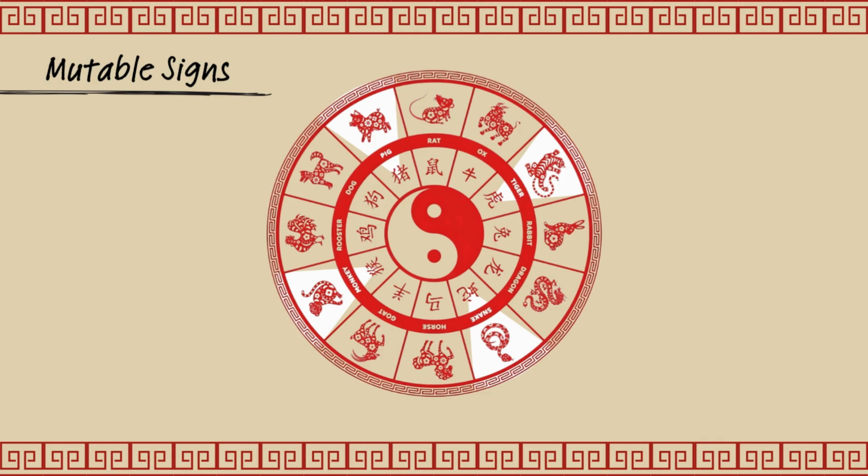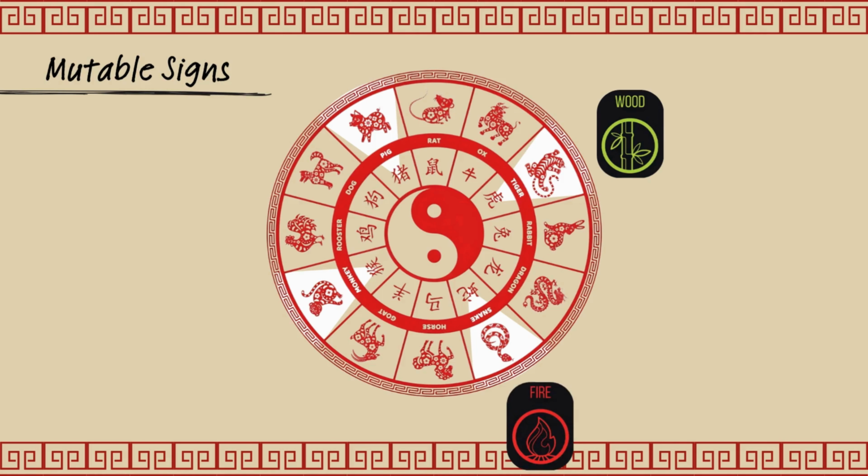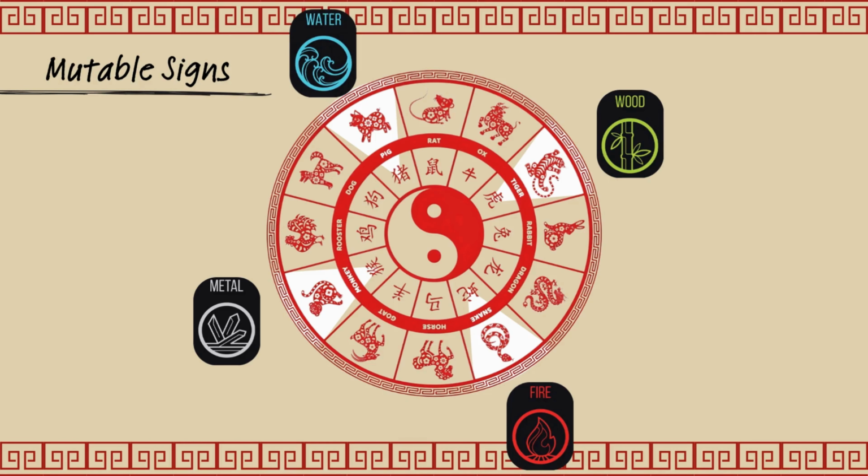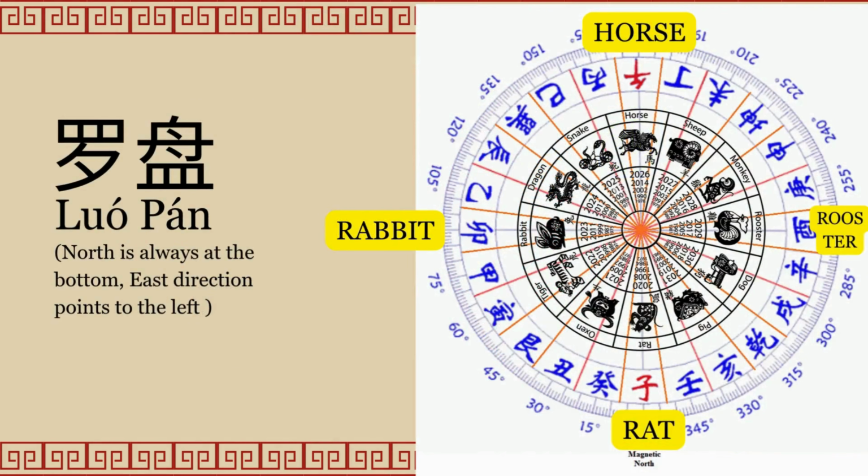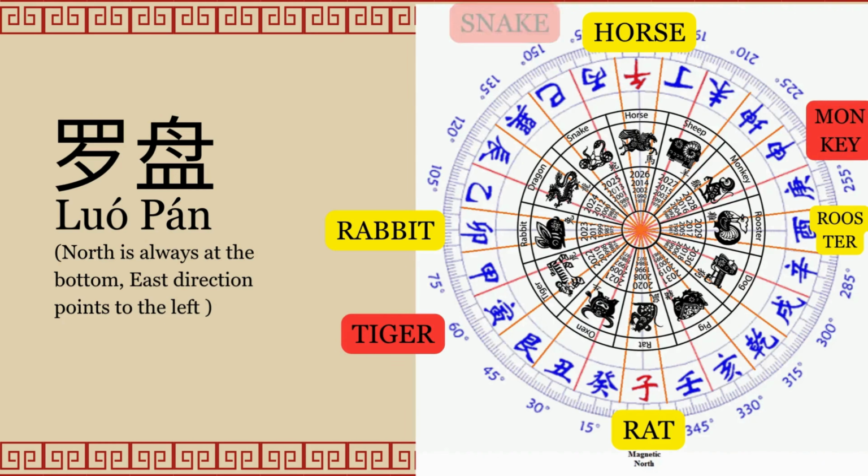We have Tiger month in early spring, so it represents the wood element. Snake month dominates summer commences, or early summer, which is related to fire. In Monkey month, the metal energy is rising in early fall. And lastly, for the water element, we have Pig month starting winter commences, or early winter. In Luo Pan, these 4 earthly branches locate near intercardinal directions. Tiger is in the northeast area, monkey is in the southwest, and we find snake direction is in the southeast, meanwhile pig direction is on the other end, that is northwest.